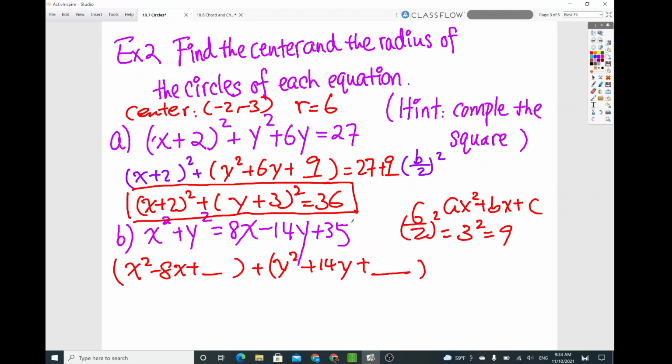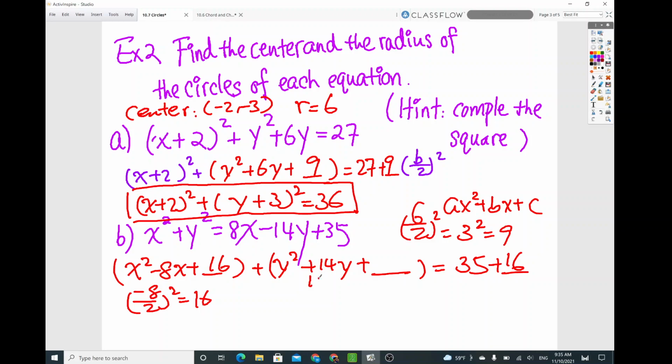And then what about the constant? The constant, you just leave it the way it is on the right hand side, so keep it that way, 35. Complete the square, so negative 8 over 2 quantity squared, so negative 4 quantity squared, 16, so add 16 here. That means on the other side, you want to add 16 as well.